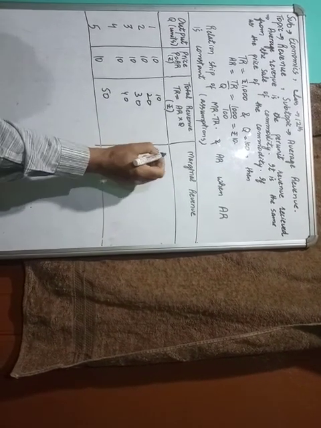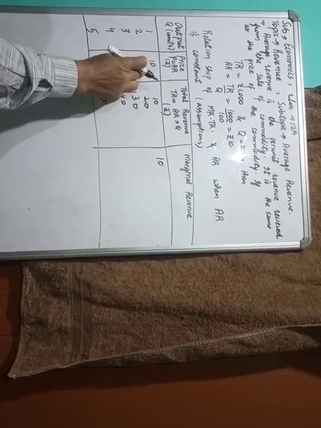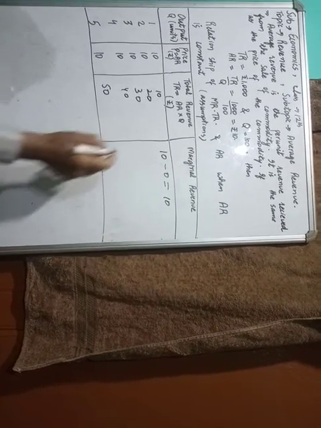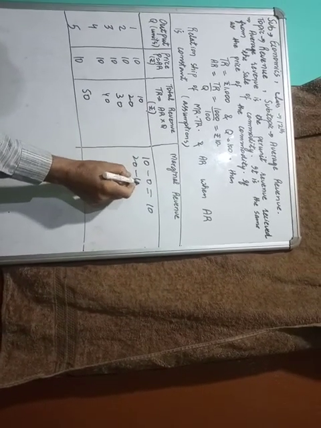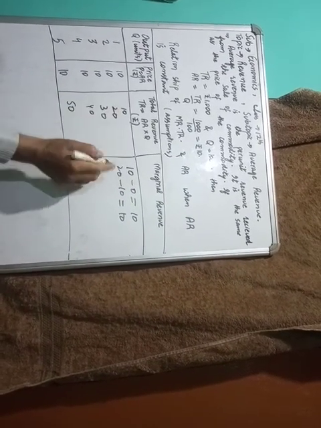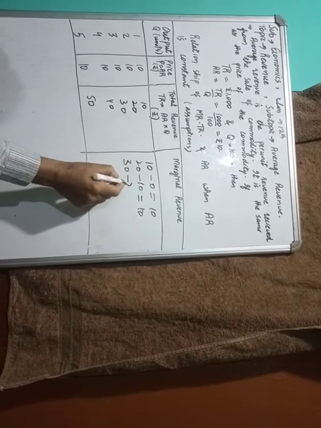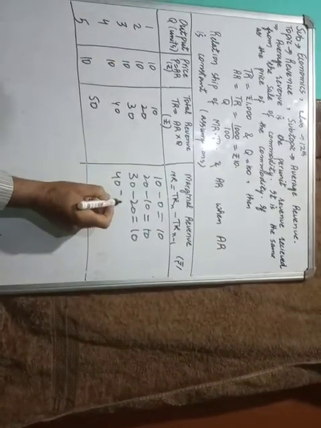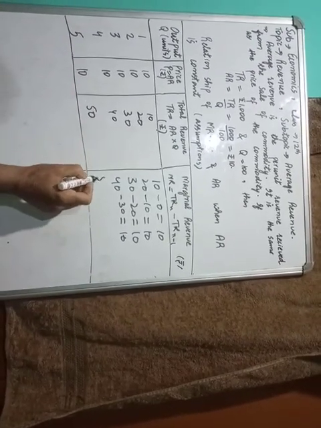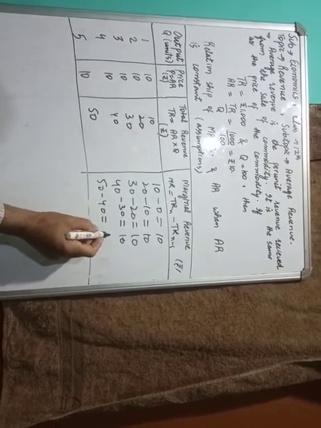How can we calculate marginal revenue? 10 minus 0 is equal to 10. 20 minus 10 is equal to 10. 30 minus 20 is 10. 40 minus 30 is 10. And 50 minus 40 is 10.